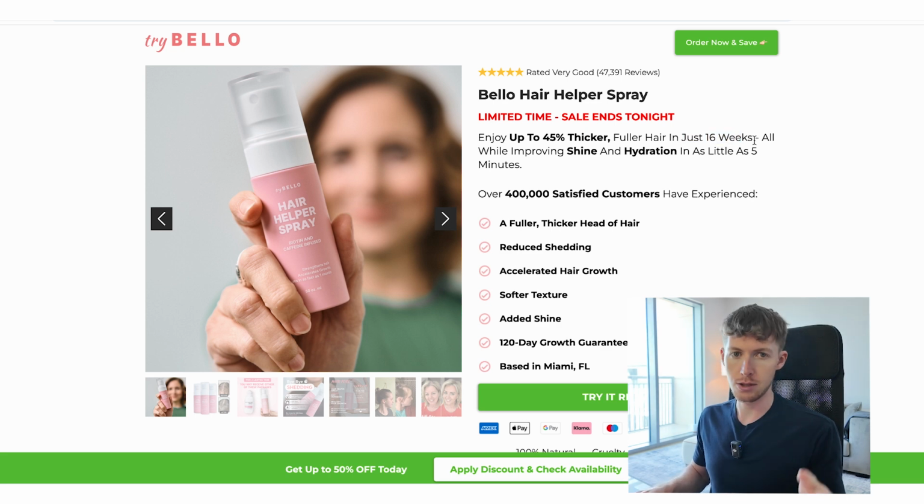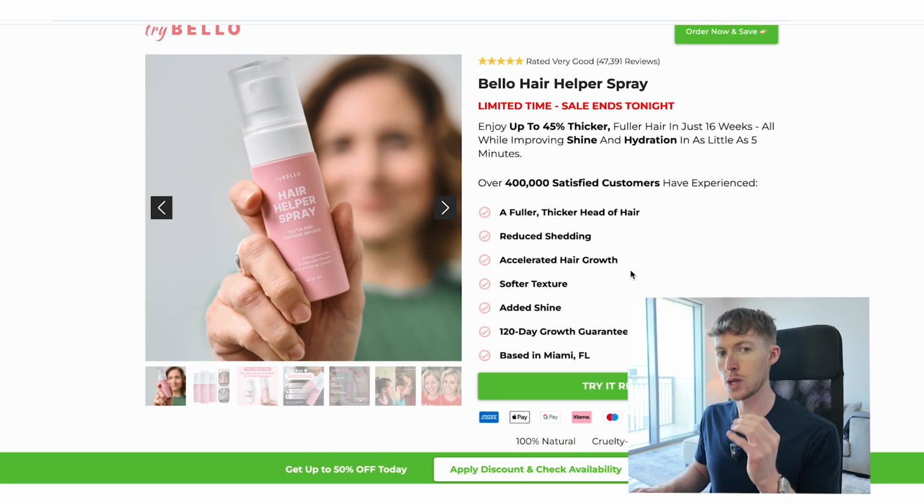So that's just an example there. You could do that with health supplements. You can get really creative with this, and that's just an extra thing you can layer into this offer structure.